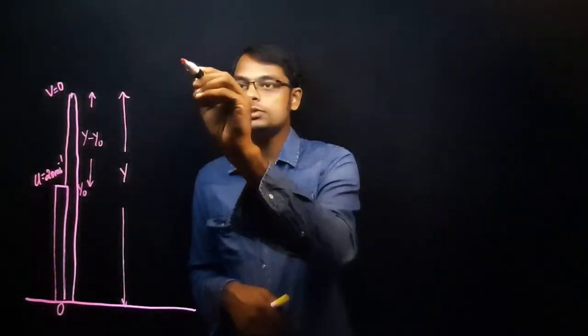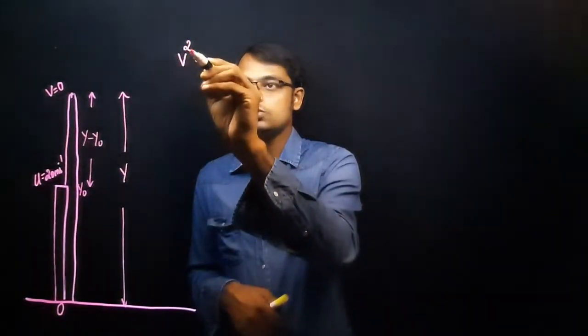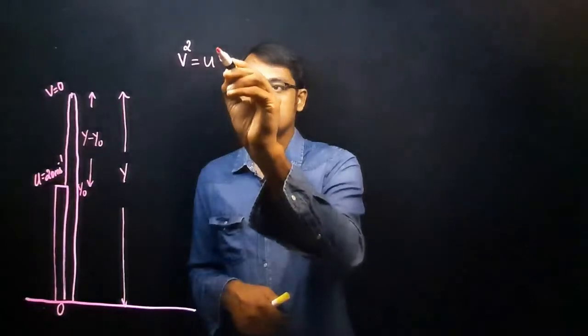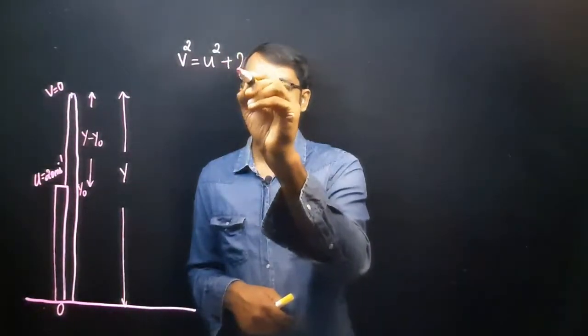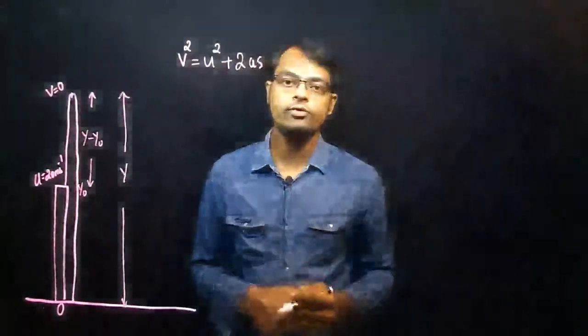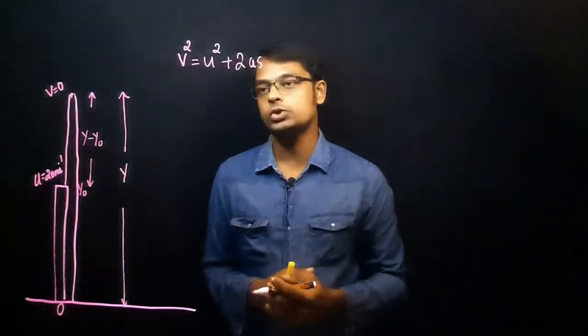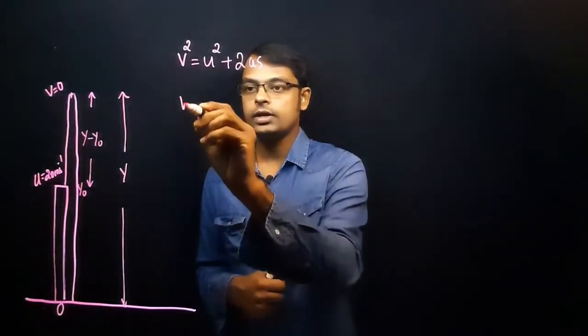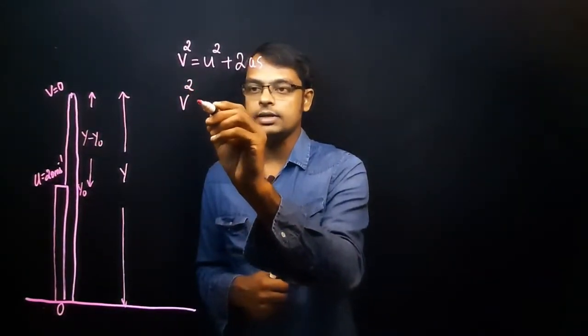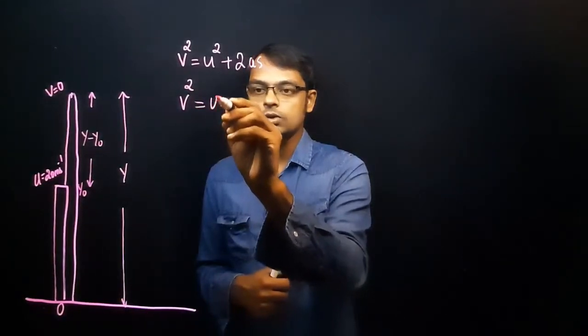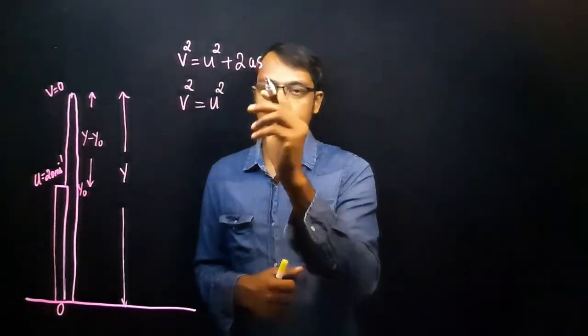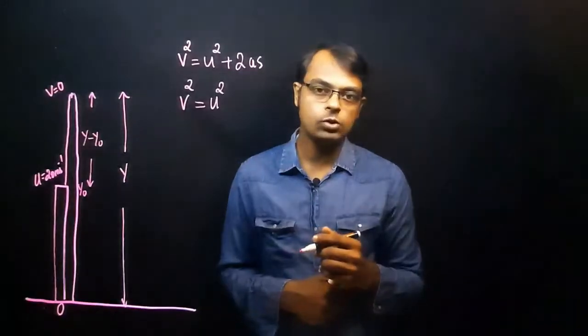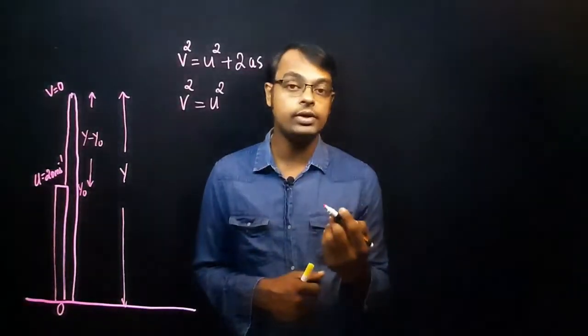So we can use the formula v square is equal to u square plus 2as. This is the formula; we already know the equations of motion. Here we can rearrange this as v square is equal to u square, and acceleration is the g value, acceleration due to gravity, right?